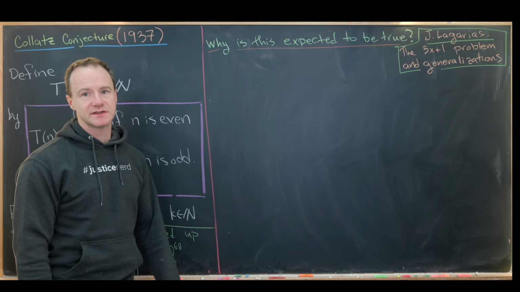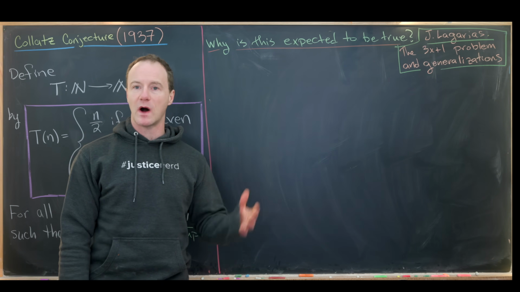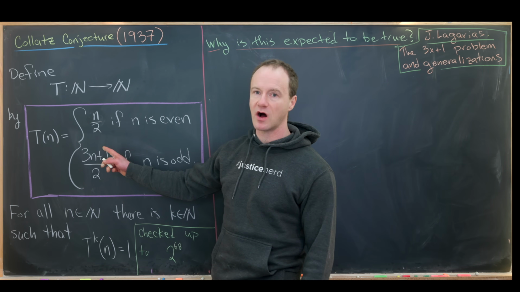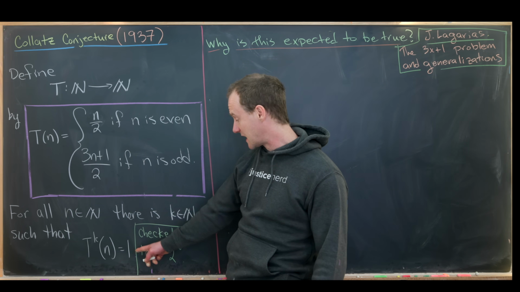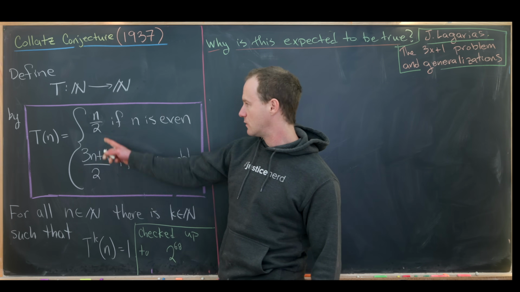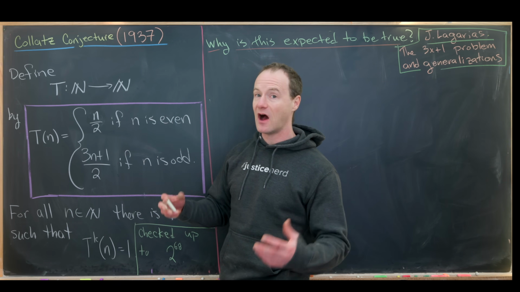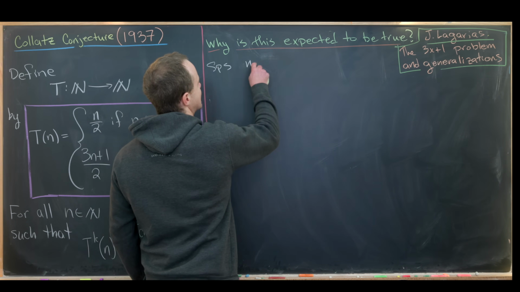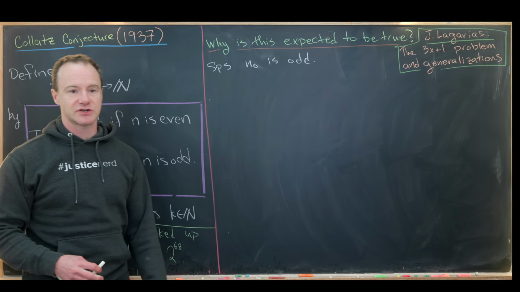Okay, so how are we going to do this? Well, we'll start with an arbitrary odd natural number. You might say, well, why an odd natural number? That's because the interesting thing going on here is when we have an odd number, because we get growth. And growth is kind of bad. It gets us further away from the number 1. If we start with an even natural number, then we divide it by 2. That's closer to the number 1. So we want to see how bad it can be. Okay, so anyway, let's get into it. So let's suppose that n naught is odd. So like I said, we've got an odd natural number.